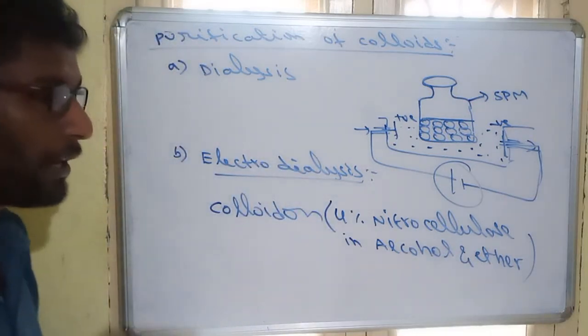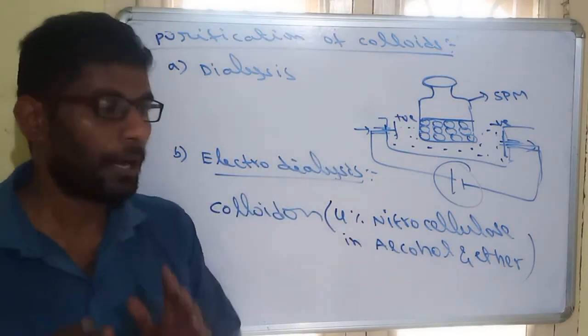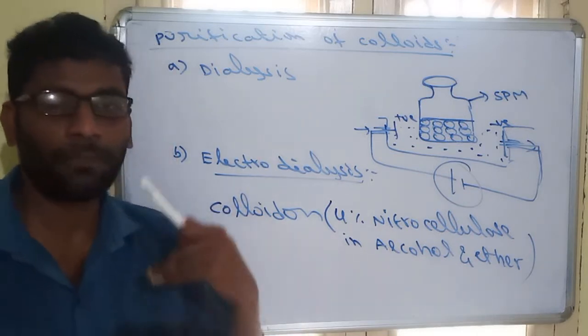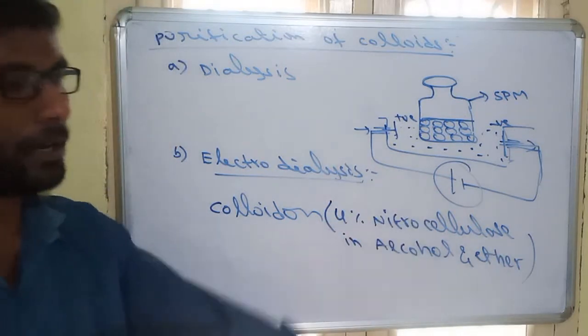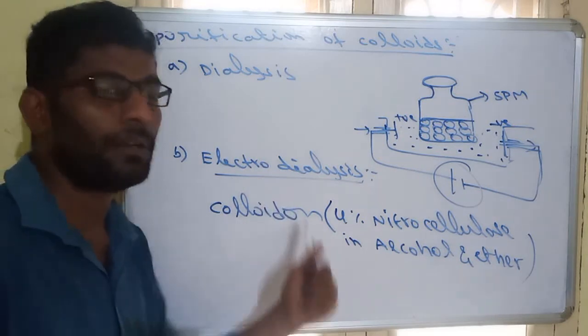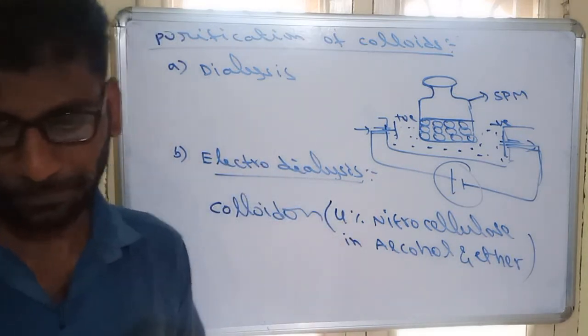So colloids are purified by using specially made filter paper, that is ultrafilter paper, which is made by soaking ordinary filter paper in colloidal solution. This is the formula of colloidal solution. So these are the three techniques: dialysis, electrodialysis, ultrafiltration. These three techniques are for the purification of colloids.